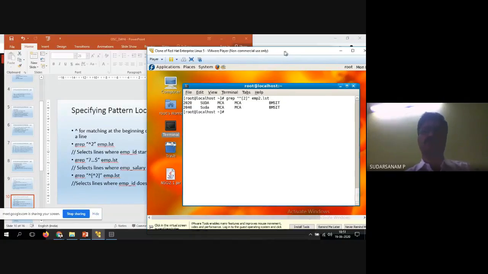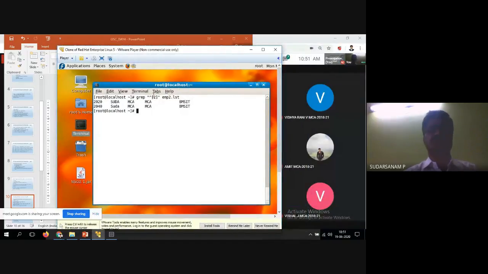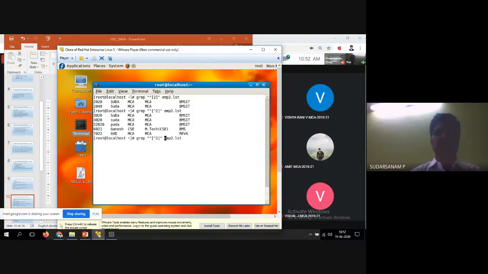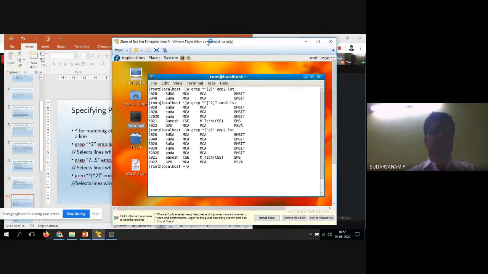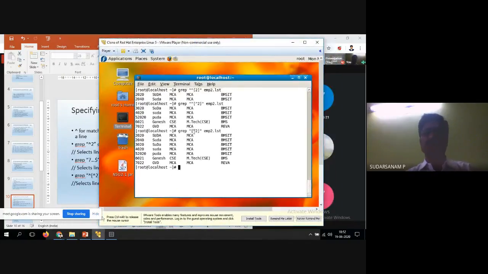So now what happened? Now one more, you have to give the caret here, also inside. Right. See now, other than those starting with the 2 numbers you have given. So the example here is start with 2, and the negation of that. So you have to give it like this. Here is start with 2. Here is not start with the 2 numbers. So that is the way of giving it. Only start with 2 means you have to give it this way.